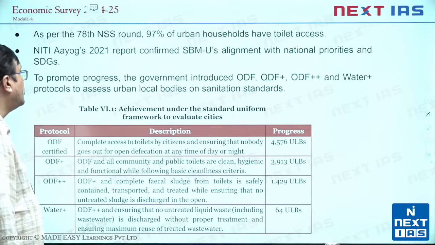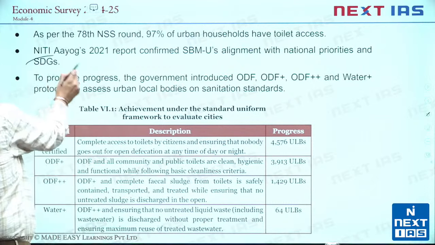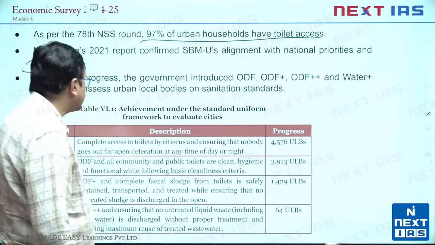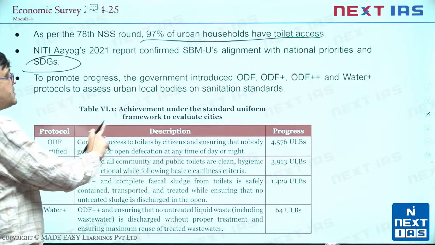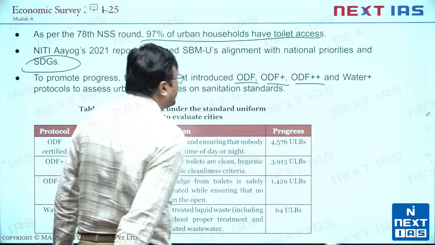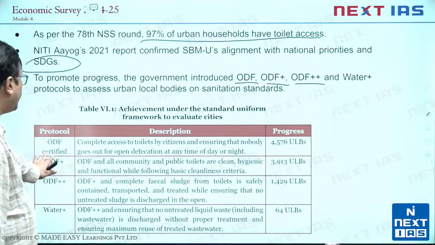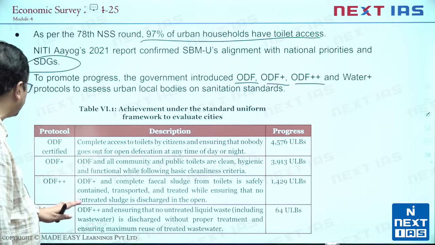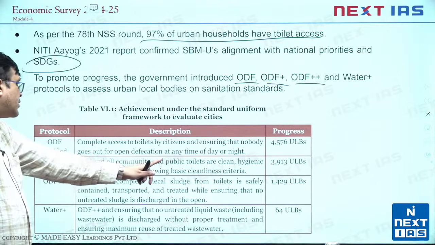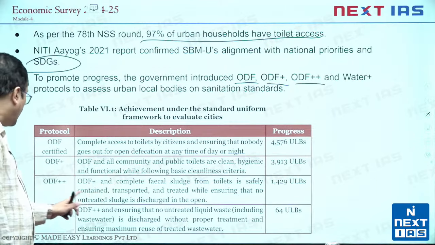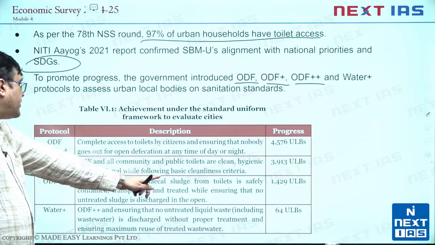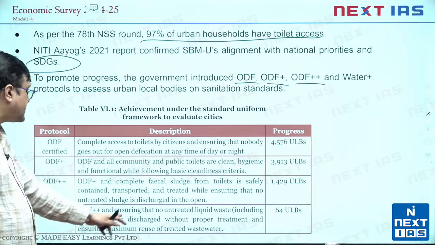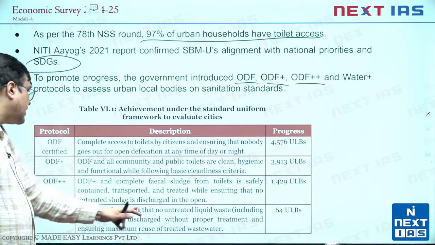Urban development में SBMU again is something which is aligning itself with sustainable development goals, and 97% of urban households now have toilet access, mind you. To promote progress, the government introduced ODF, ODF plus, ODF plus plus and Water Plus protocols. So ODF certified का मतलब complete access to toilets by citizens and ensuring that nobody goes out for open defecation. ODF plus means all community and public toilets are clean, hygienic and functional. ODF plus plus is ODF plus and complete fecal sludge from toilets is safely contained, transported and treated. And Water Plus means ODF plus plus and ensuring that no untreated liquid waste is discharged without proper treatment.